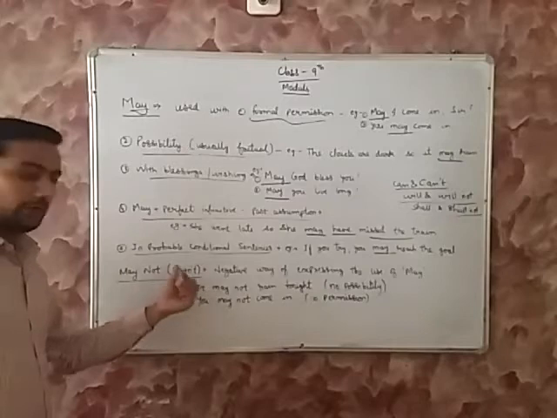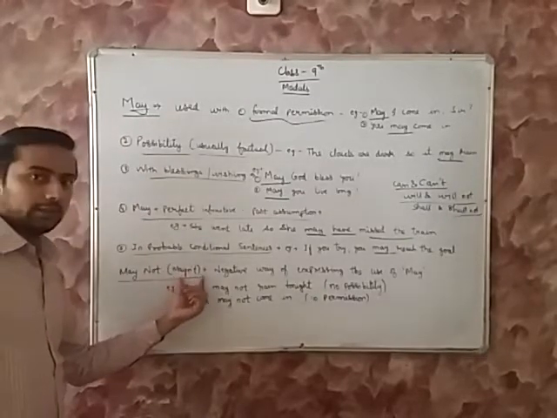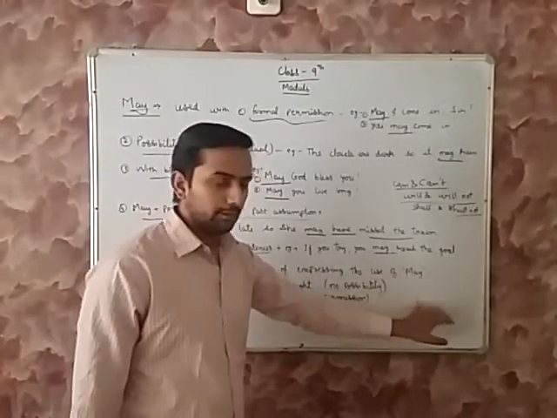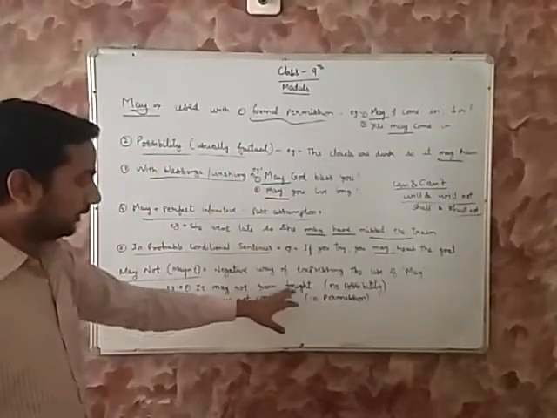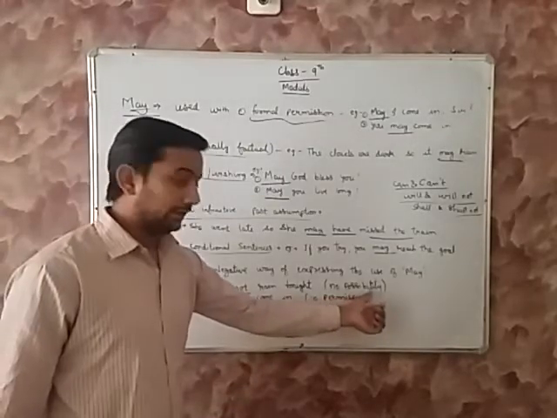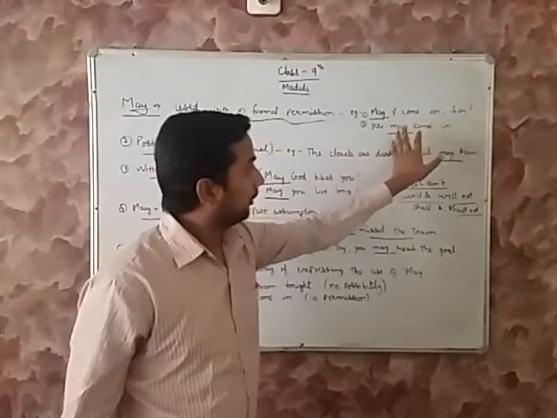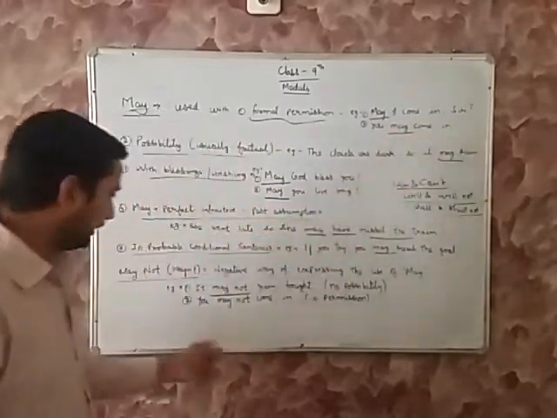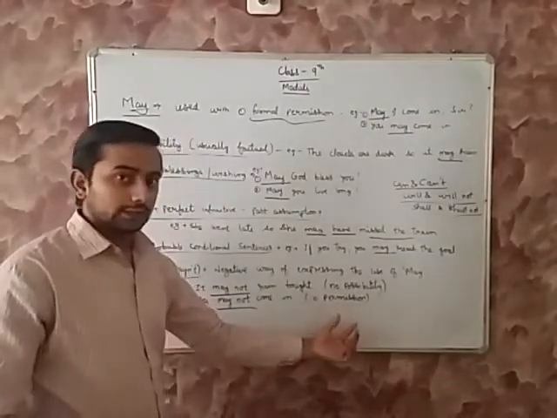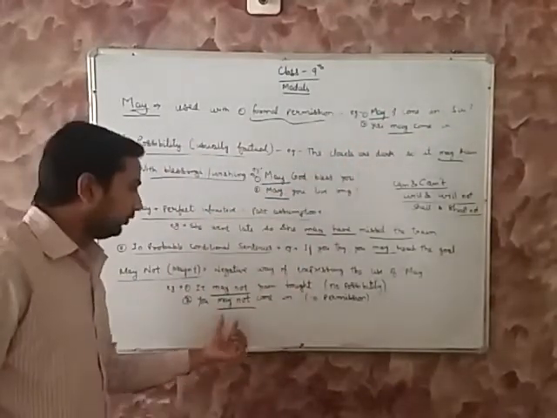Then, in the negative expression, may can be written as may not. In short, it can be written as mayn't. This is the negative way of expressing the use of may. For example, it may not rain today. It may not rain today. No possibility is there. In the first condition it was may I come in, and the answer was you may come in. But in negative, you may not come in. It means no permission. If you are asking for permission, may I come in, sir? And if in reply you get no permission, you may not come.